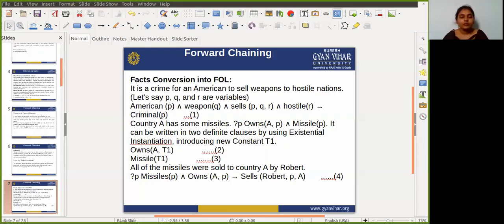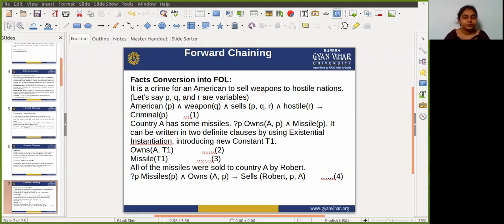Okay, so all the missiles were sold to country A by Robert. So if Missile(P) and Owns(A, P) are true, then it implies Sells(Robert, P, A). Then next we consider that missiles are weapons. If P is a missile, then it is a weapon.